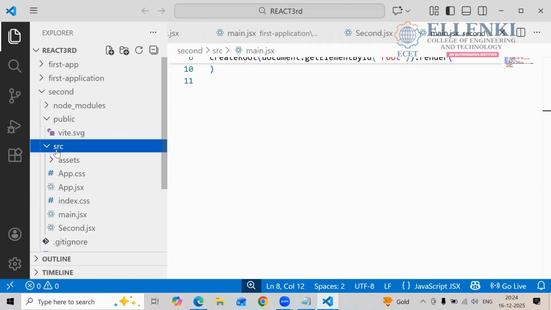React.js is component-based programming. So if you want to create a component, this component creation we do in the source. How are we going to create your files here? Right-click on the source and there you will get new file, new folder like that. And which extension do you use here to save your components? .jsx. After creating your components, where are you going to deploy all these files? main.jsx. In the main.jsx, we are deploying our files.